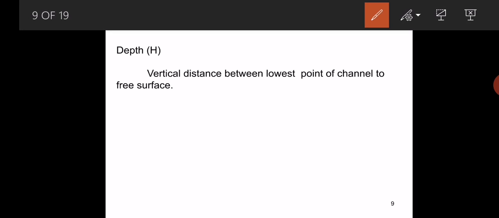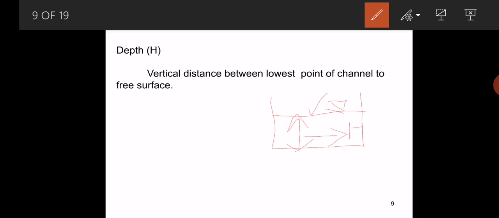Here we may see the figure. For example, it is a rectangular open channel. Let us consider this is the free surface of the rectangular channel. Here depth means the vertical distance from the lowest point of the channel to the free surface. This is the lowest point, this is the highest point. It is denoted with capital H.